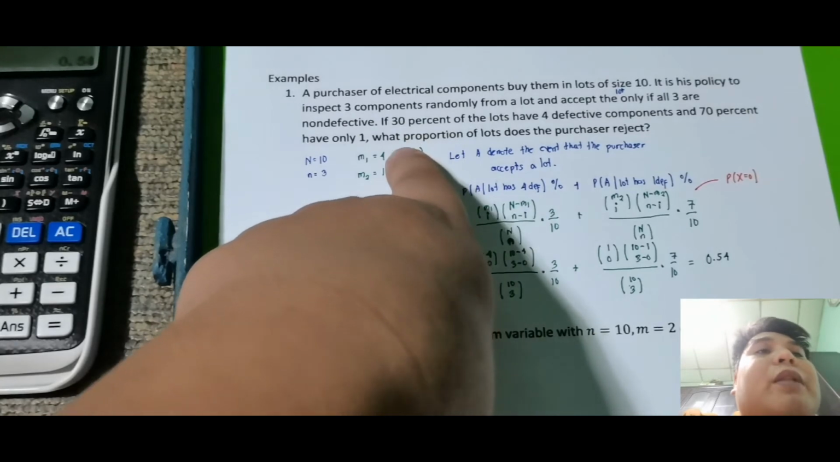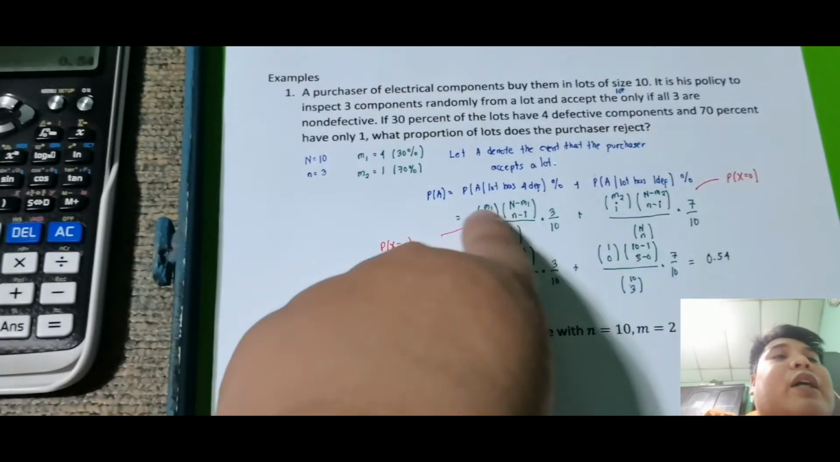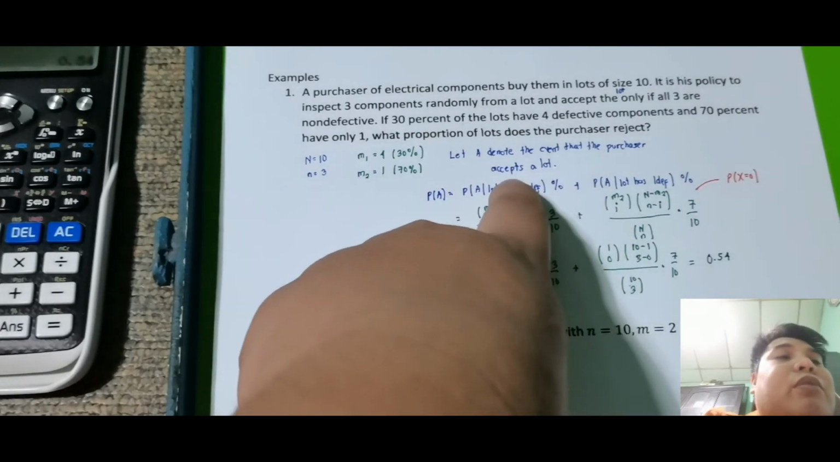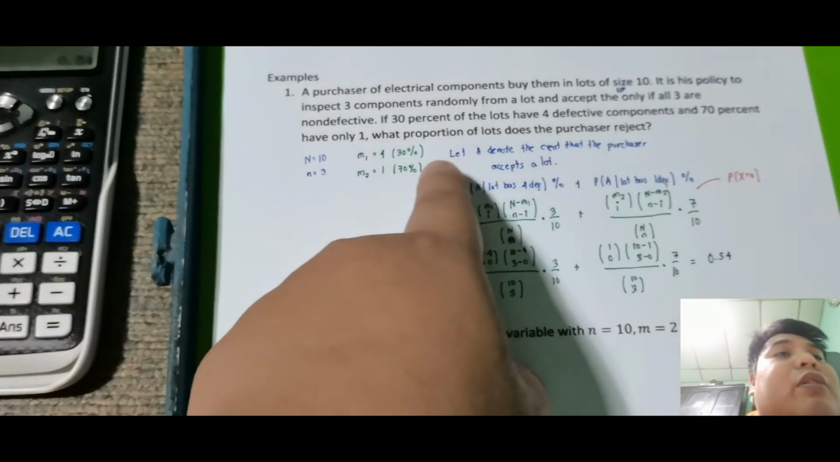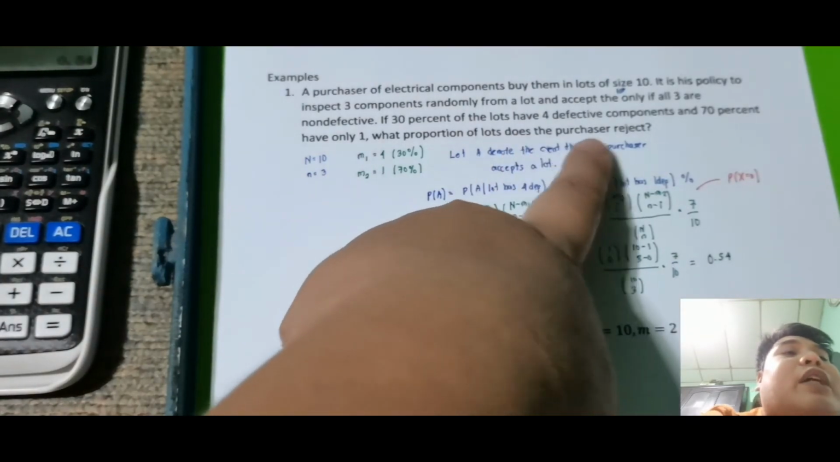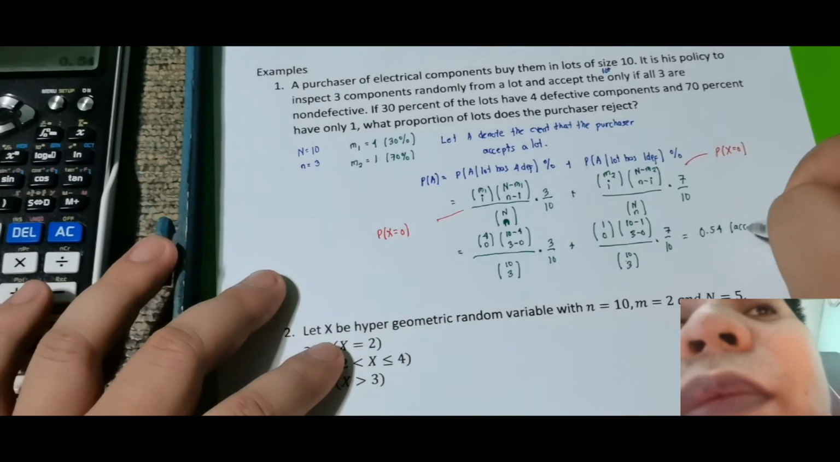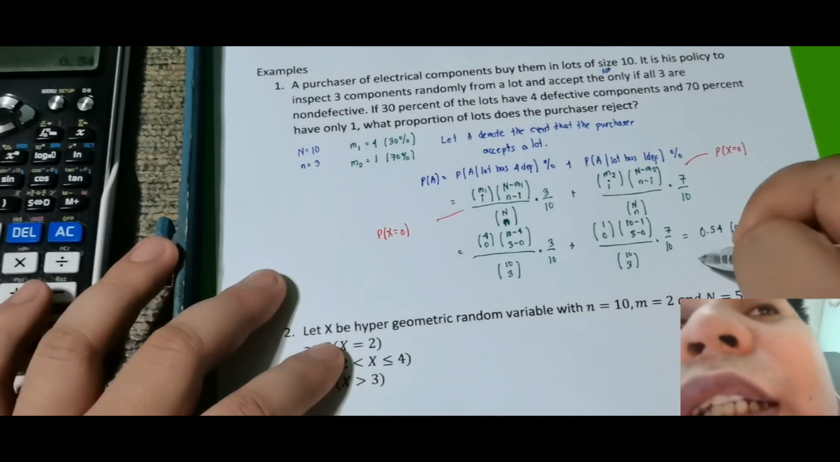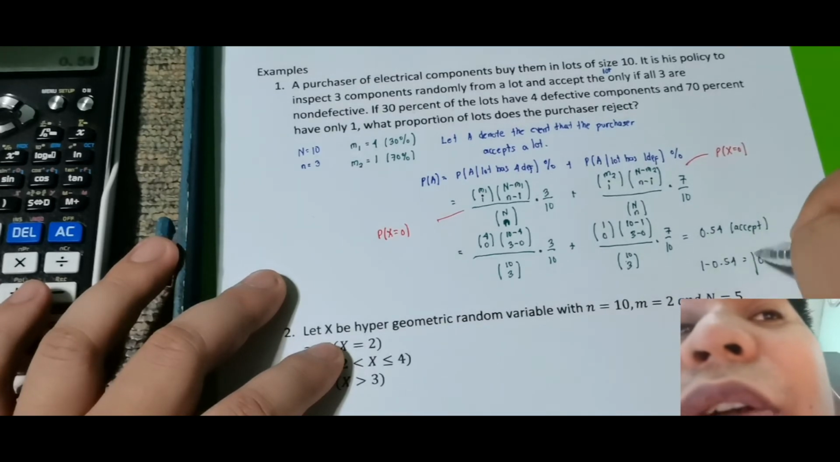Pero ang tanong, what proportion of the lot does the purchaser reject? So kumbaga, ito yung probability na binili niya yung buong lot, which is 0.54. Pero tinatanong, reject. So ito yung accept. So ang reject natin is just 1 minus 0.54 which is equal sa 0.46. So ito yung ating sagot.